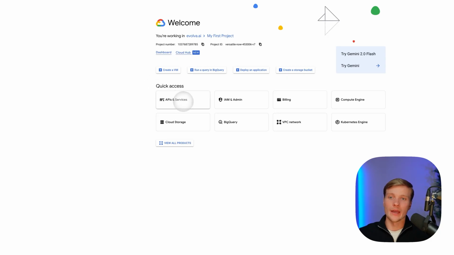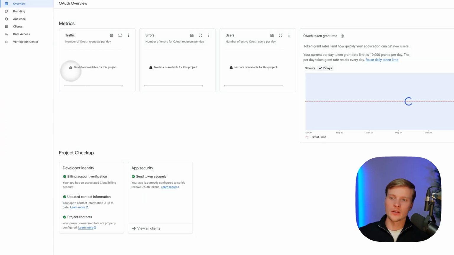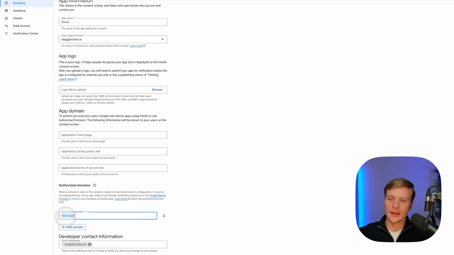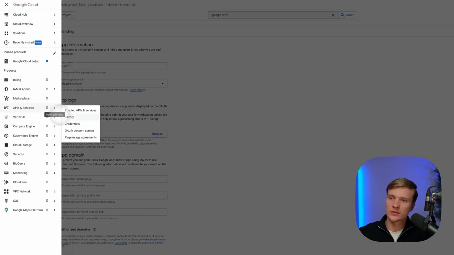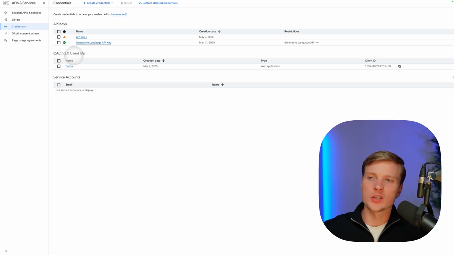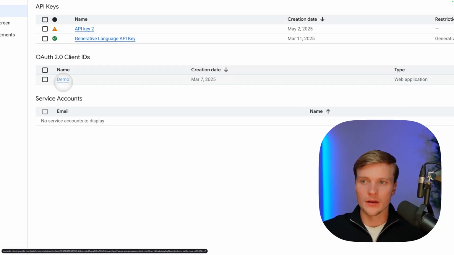So here you go to the APIs and services. Here you press auth consent screen, and here you go to the branding. And here you will need to paste authorized domain n8n.cloud if you're using the cloud version of n8n. And then you'll go back to the left side. Here you will select credentials, and in credentials, here I have the auth 2.0 client ID. You will need to create one if you don't have it yet. You will press create new credential. You will create auth 2.0 application, and then you will just click on it. You will open it up right here.